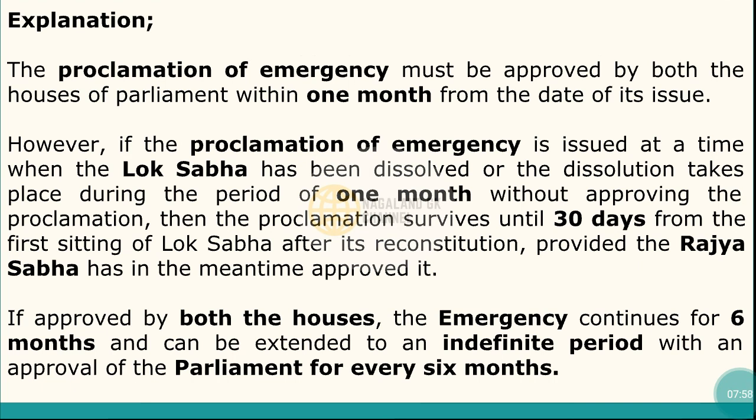Here, the proclamation of emergency must be approved by both the Houses of Parliament within 1 month from the date of its issue. However, if the proclamation of emergency is issued at a time when the Lok Sabha has been dissolved, or the dissolution takes place during the period of 1 month without approving the proclamation, then the proclamation survives until 30 days from the first sitting of Lok Sabha after its reconstitution, provided the Rajya Sabha has in the meantime approved it. And if approved by both the Houses, the emergency continues for 6 months and can be extended to an indefinite period with approval of the Parliament for every 6 months.